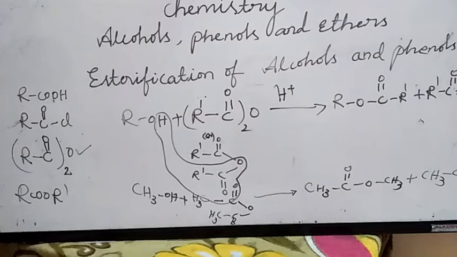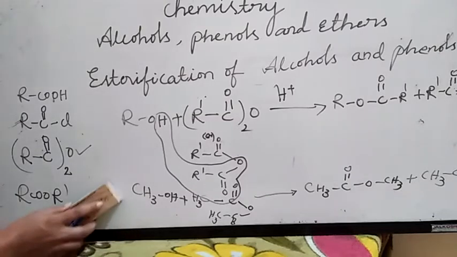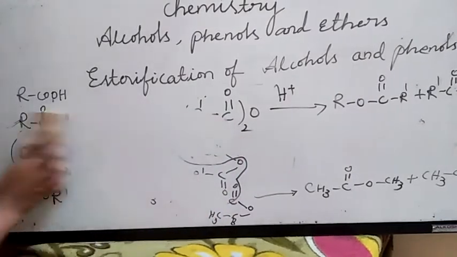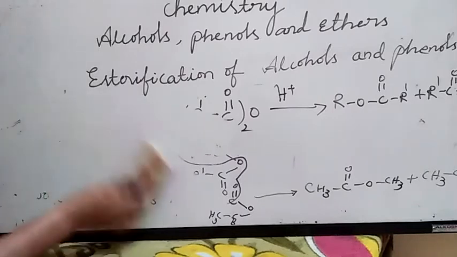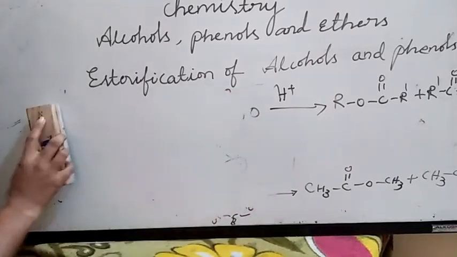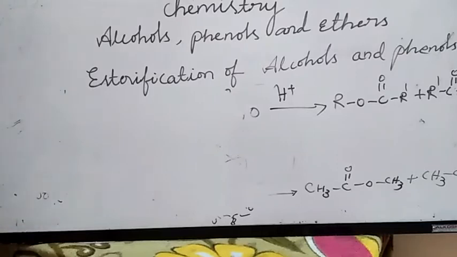This is how the esterification of alcohols and phenols takes place with carboxylic acids, acid chlorides and anhydrides. You have to practice by taking an example of C2H5 here. If you know the general reaction, you can write it, right? So this is about esterification of alcohols and phenols.